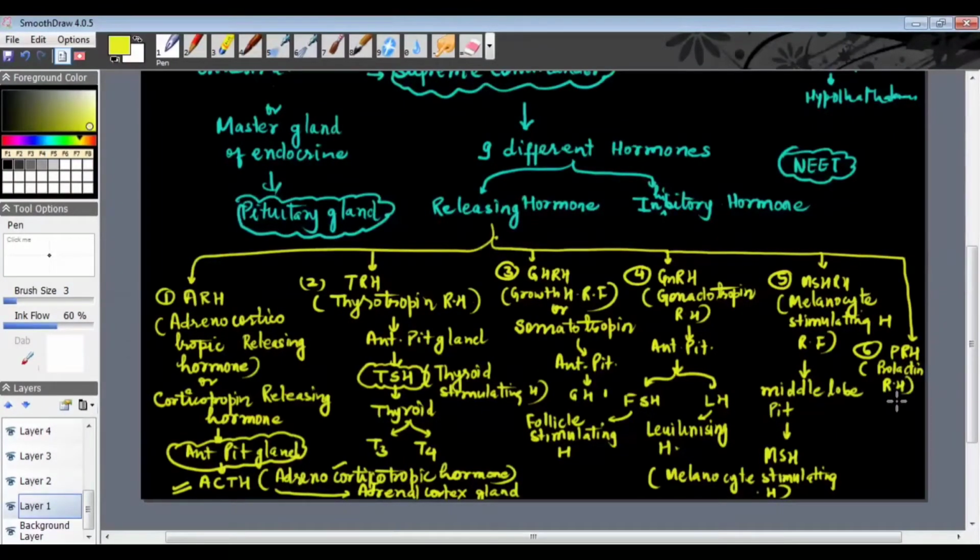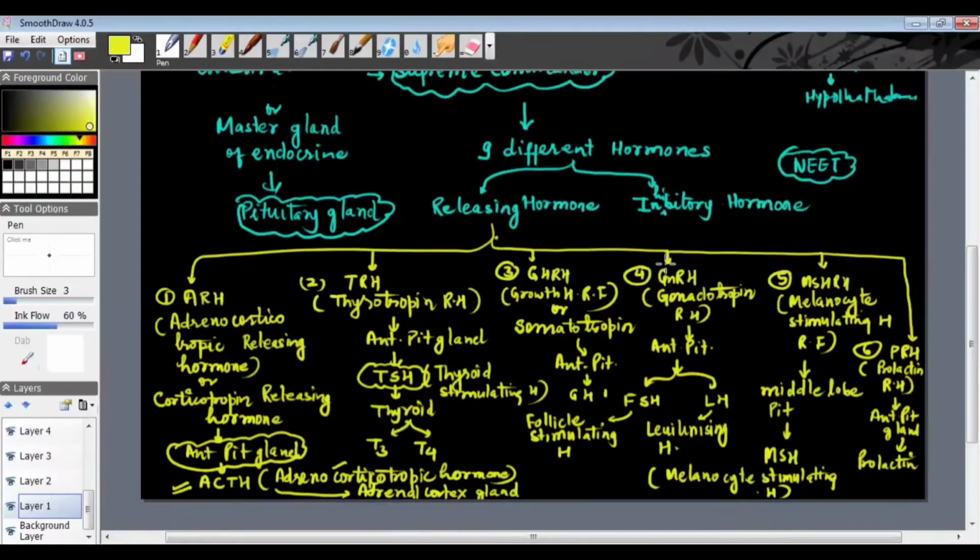Now this prolactin releasing hormone also stimulates the anterior pituitary gland, and from the anterior pituitary gland a hormone is released which is named prolactin. And when we discuss the function of this hormone, you'll understand that prolactin is responsible for the formation of milk. Sorry, not for secretion, for the formation of milk. So this is also under the control of the hypothalamus.